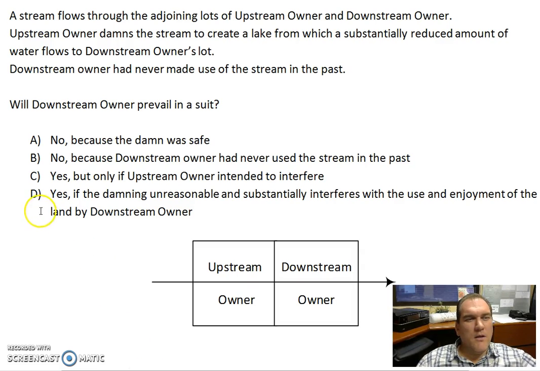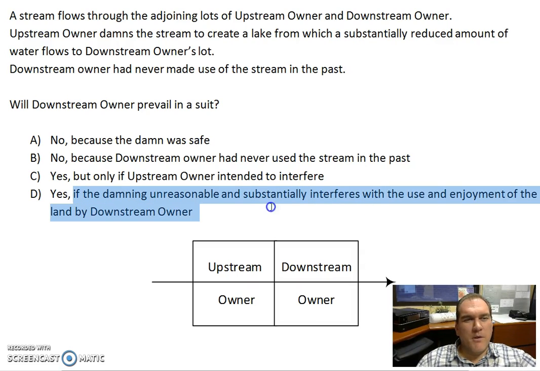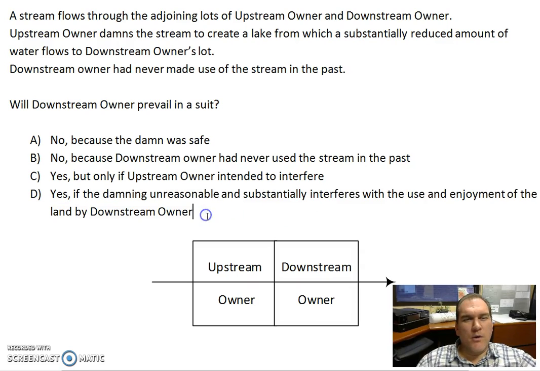Then we have option D, which is yes, the downstream owner will prevail if the damming unreasonably and substantially interfered with the use and enjoyment of the land by downstream owner. And this answer matches very much the definition of private nuisance.